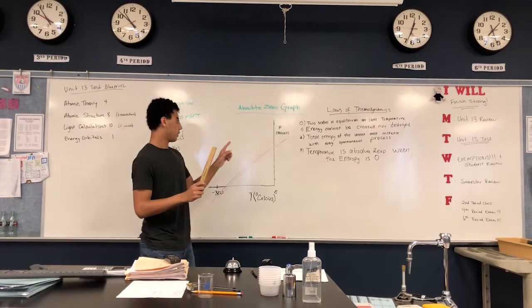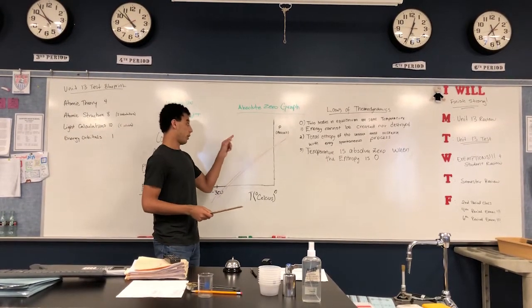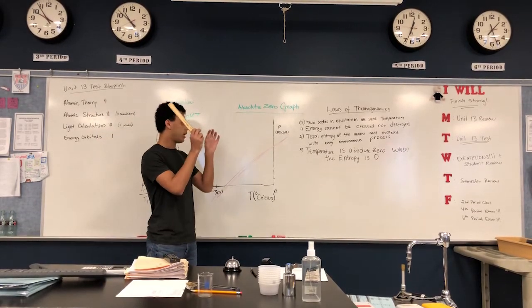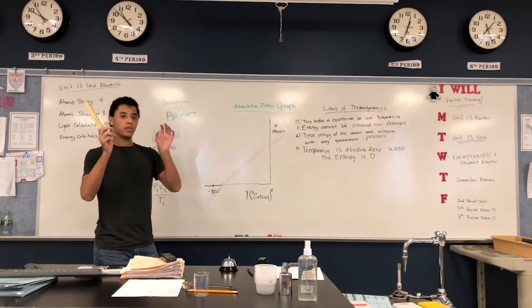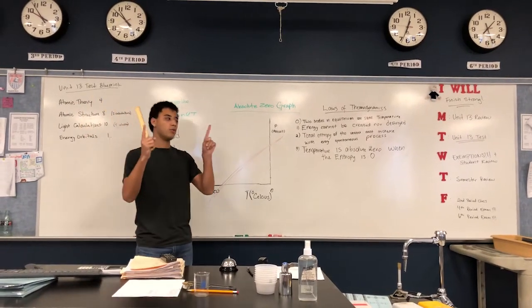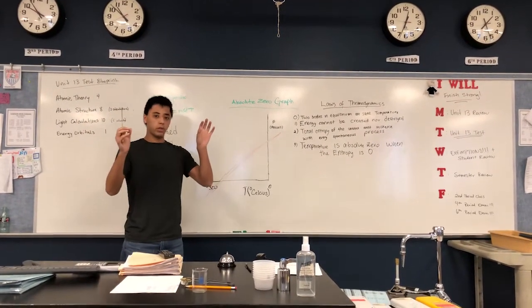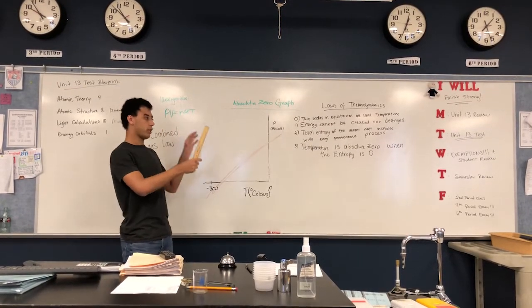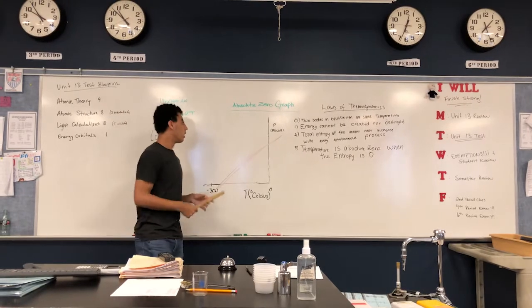Firstly, there is the zeroth law, and this law states that if two bodies are in equilibrium, they will come to the same temperature. So if there's two objects, a hot one and a cold one, then if they are in contact with each other, the heat will transfer from the hot to the cold one.